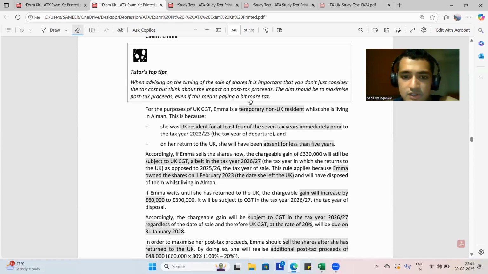Accordingly, if Emma sells the shares now, the chargeable gain of 3,30,000 will still be subject to UK CGT, albeit in the tax year 26-27, the tax year in which she returns to UK, as opposed to 25-26, the tax year of sale. This will apply because Emma owned the shares on 1st of February 23, the date she left the UK, and will have disposed of them while living in Elban.